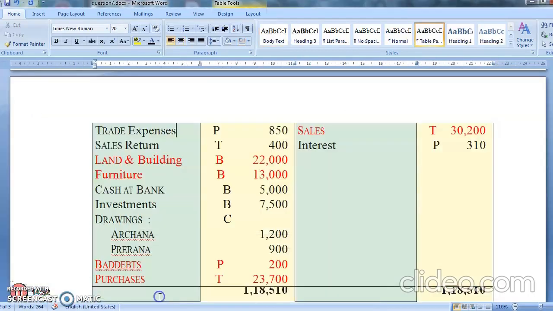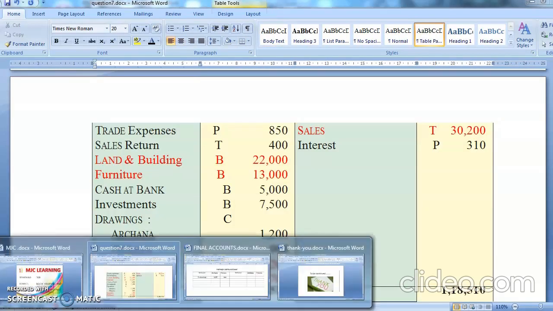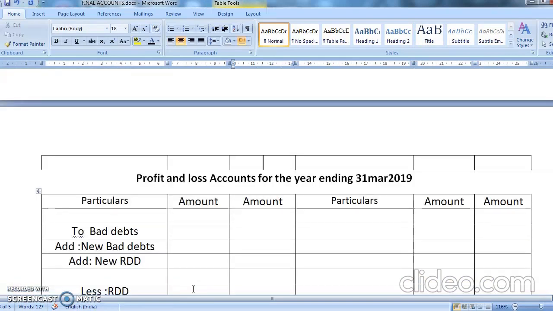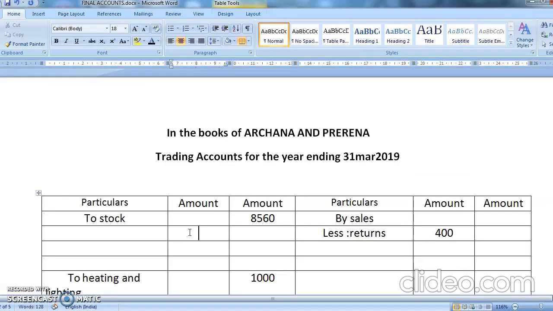Okay, and then you are left with bad debts and purchase. Bad debt is 200 and purchase is 23,700. So first we'll do the bad debts. Bad debts is how much? 200, and then we'll go to purchase less return.